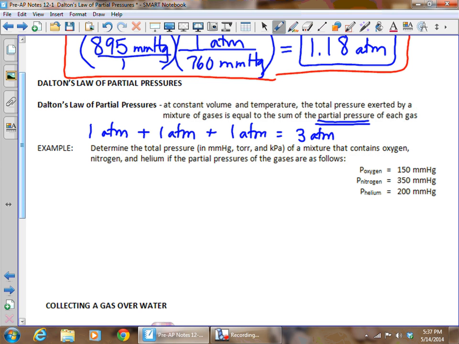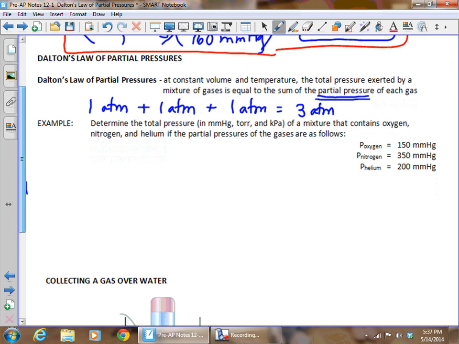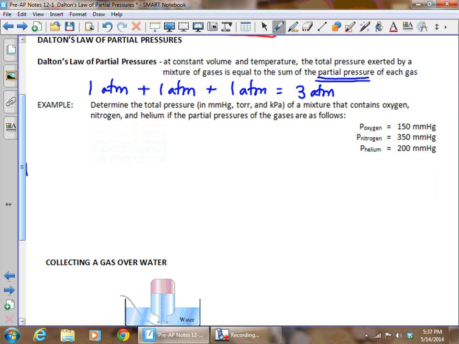So take, for example, this first one. It says determine the total pressure in millimeters of mercury, torr, and kilopascals of a mixture that contains oxygen, nitrogen, and helium if the partial pressures of the gases are as follows. And it gives us this information. So the first thing we want to do is to set up our equation.